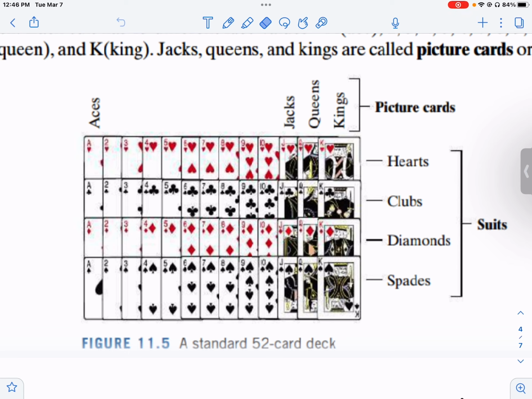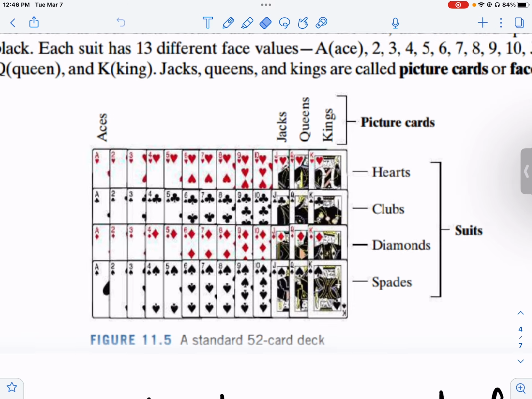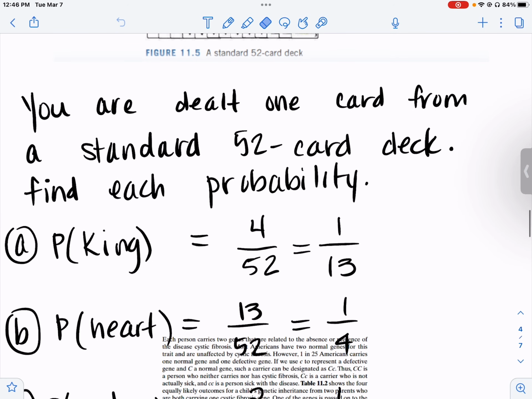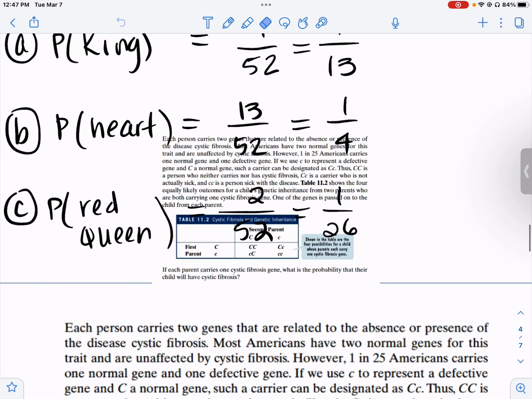The hearts and diamonds are red cards. Clubs and spades are black cards. So there's 13 hearts, 13 clubs, 13 diamonds, 13 spades. You are dealt one card from a standard 52 card deck. Find the probability of a king.